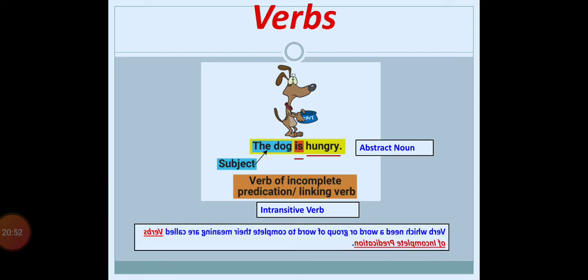And in such cases, in such type of intransitive verb, we can call them verbs of incomplete predication, right? Meaning a verb which needs a word or a group of words to complete its meaning is called a verb of incomplete predication. What is it called? It is called a verb of incomplete predication. And this type of word always comes under the intransitive type of verb.